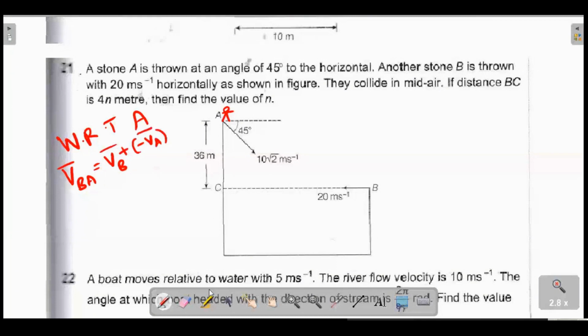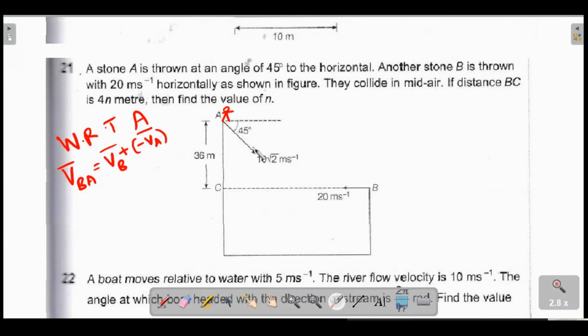Which means I have to reverse this vector and place it here. Whatever I get, that is what this person will see. This person will think he's at rest. Always any reference frame with respect to himself will say I'm at rest. Okay, so I'll just reverse this arrow and place it here.